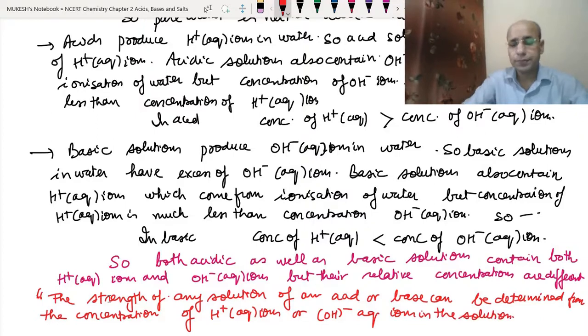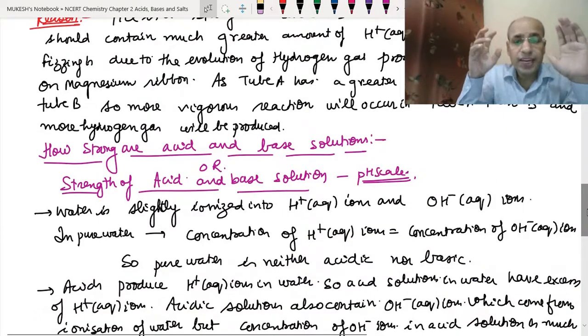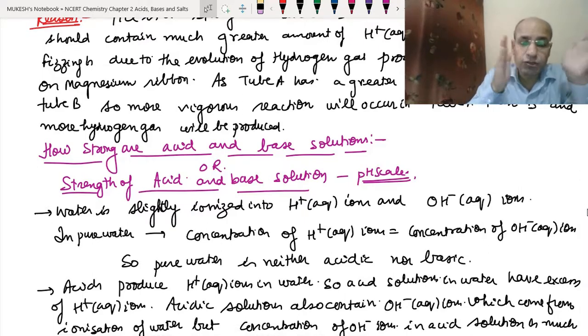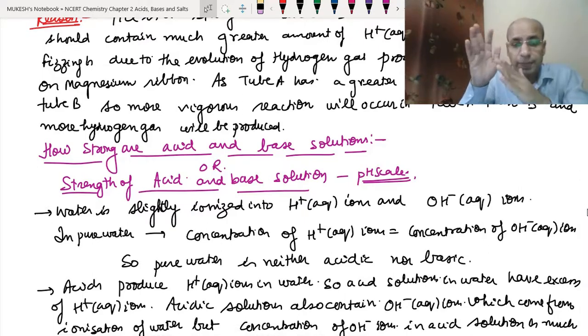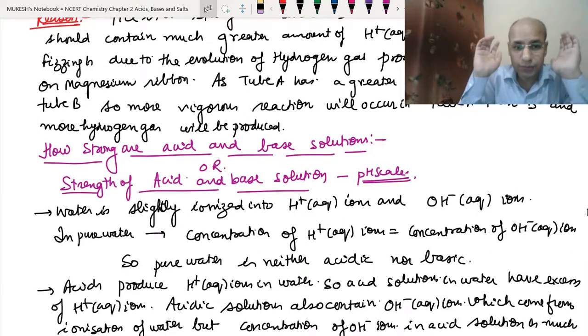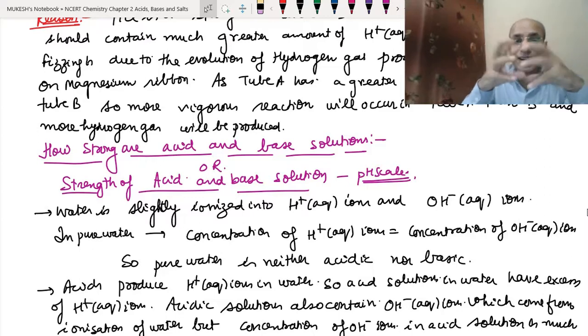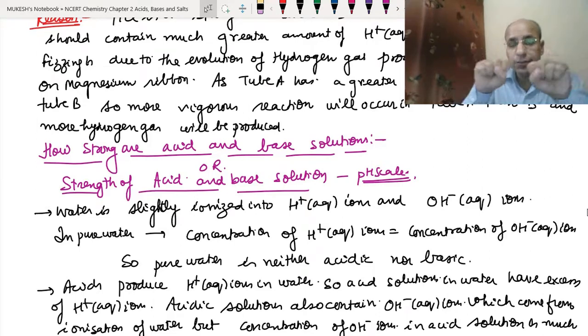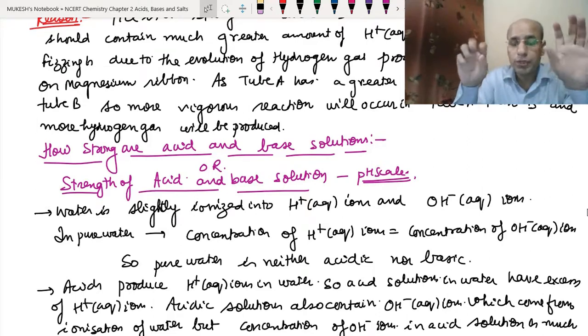Now let's repeat it. When we have to check how strong an acid or base is, whether it is a strong acid or weak acid, a strong base or weak base, how can we determine it? That is the point we want to study here. Water is slightly ionized into hydrogen and hydroxide ions, but their concentrations are the same. Since the hydrogen ions and hydroxide ions are equal in number, the solution remains neutral. So we can say water is neutral, neither acidic nor basic.